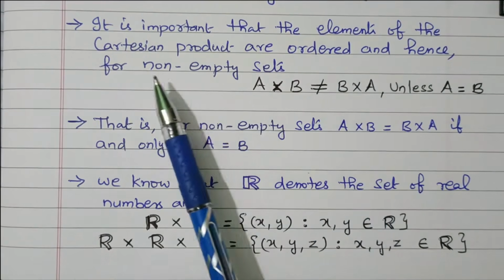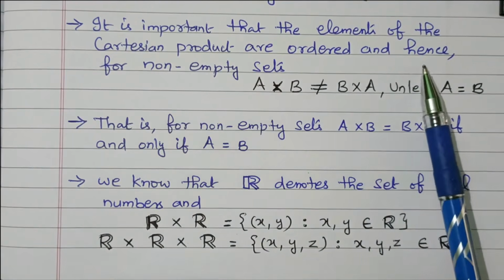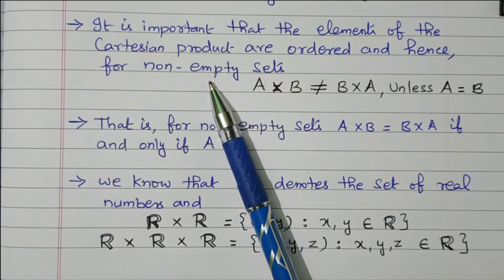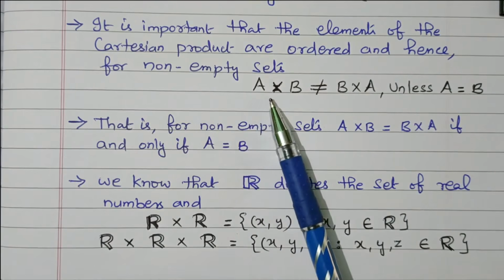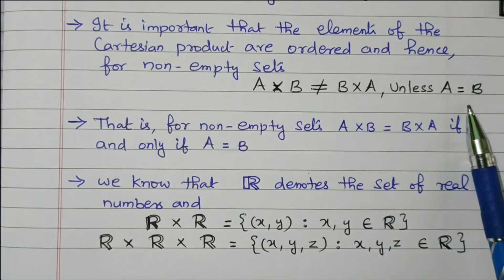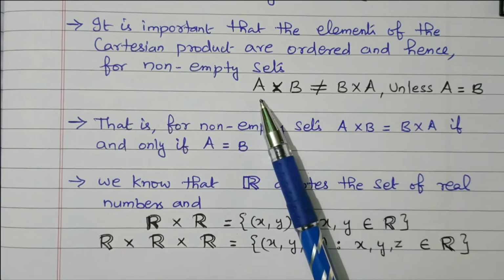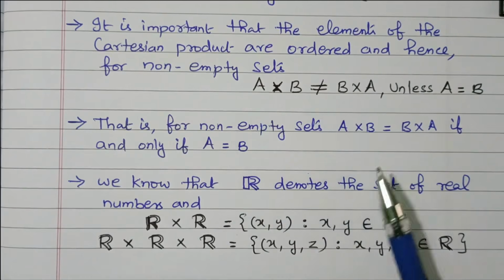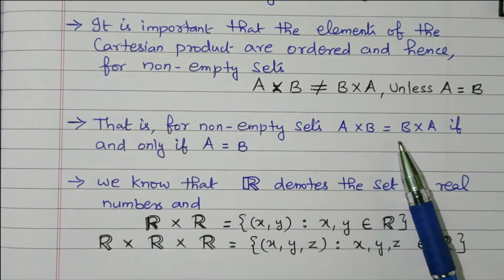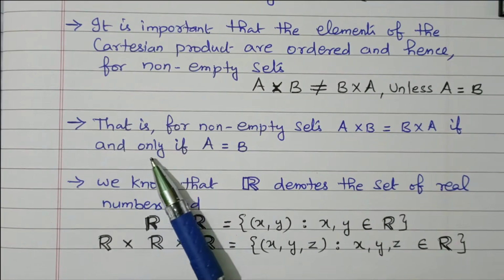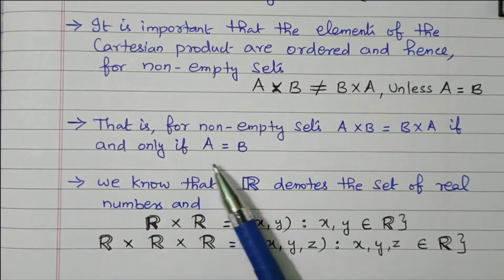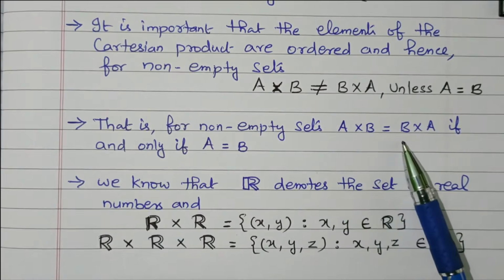It is important that the elements of the Cartesian product are ordered, and hence for non-empty sets, A cross B is not equal to B cross A unless A equals B. Right? Unless A equals B, A cross B is not equal to B cross A. That is, for non-empty sets, A cross B equals B cross A if and only if A equals B.